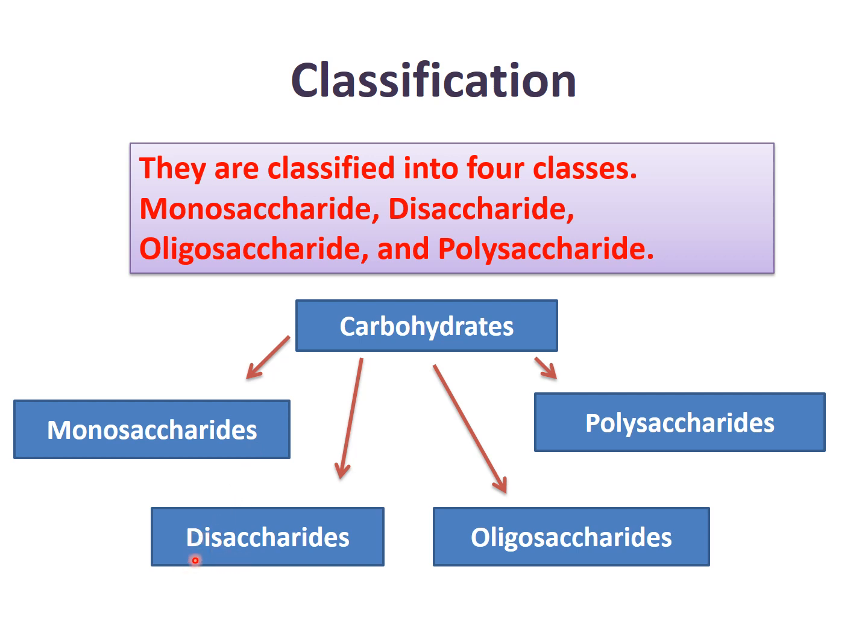With 2 sugar units, di means 2. So 2 sugar units are disaccharides. From 3 to 10 sugar units are oligosaccharides, and more than 10 sugar units are kept under a class that is polysaccharides. So carbohydrates are classified into monosaccharide, disaccharide, oligosaccharide and polysaccharide.